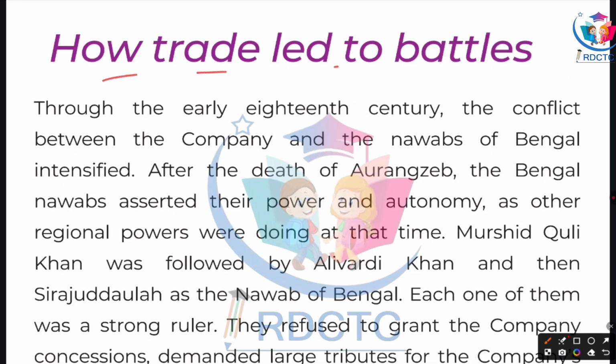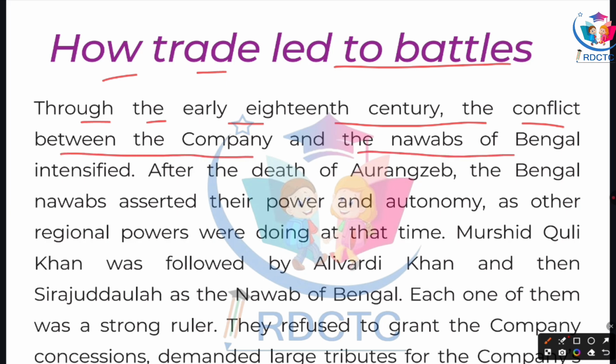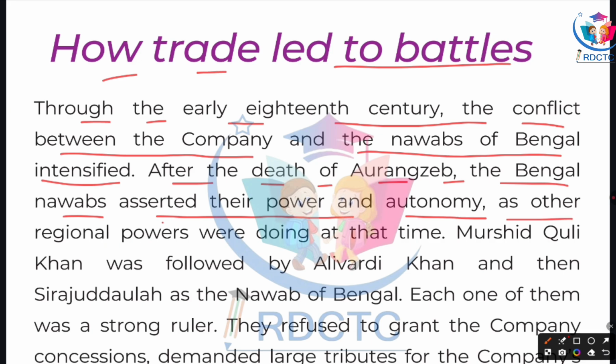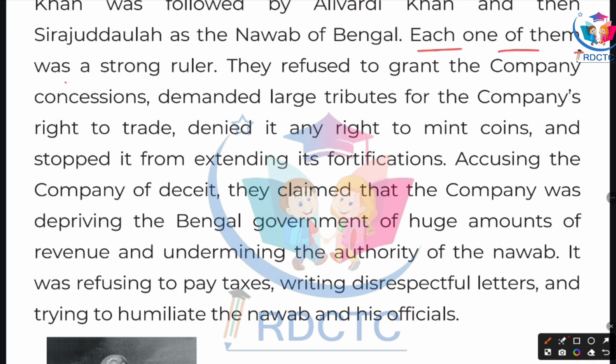How trade led to battles. Through the early 18th century, the conflict between the company and the Nawabs of Bengal intensified. After the death of Aurangzeb, the Bengal Nawabs asserted their power and autonomy as other regional powers were doing at that time. Murshid Quli Khan was followed by Alivardi Khan and then Sirajuddaulah as the Nawab of Bengal. Each one of them was a strong ruler.